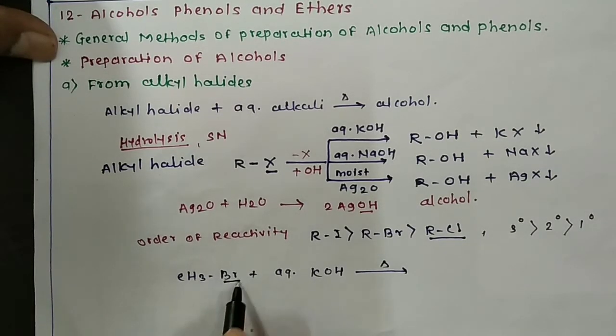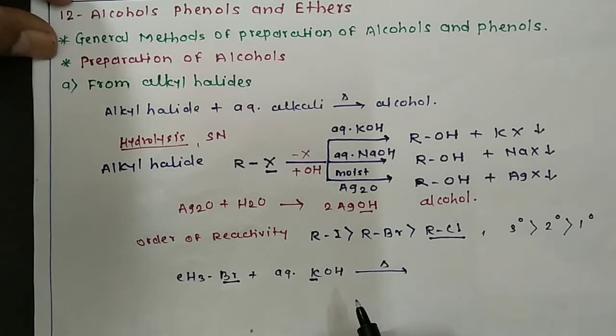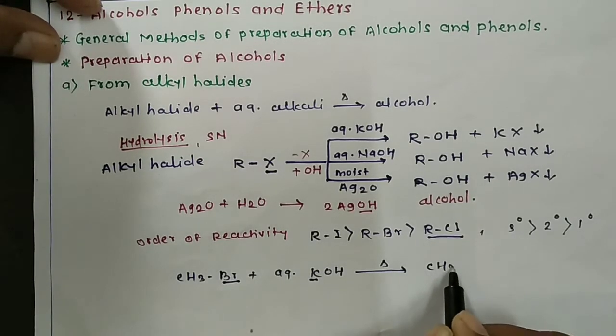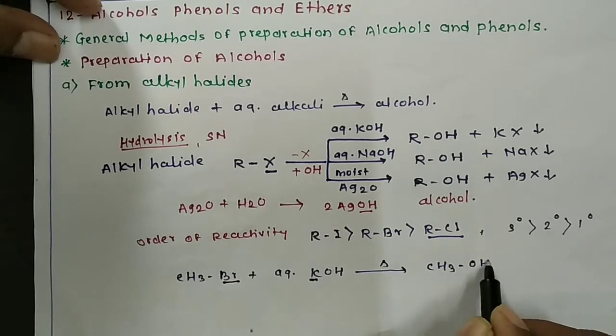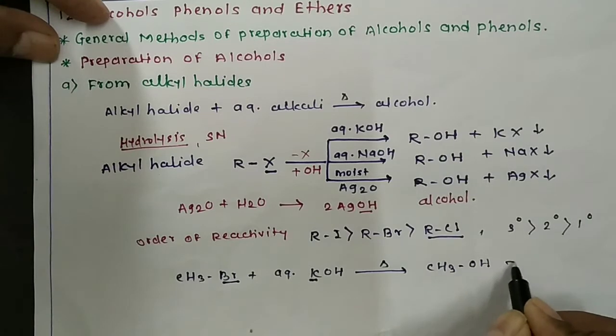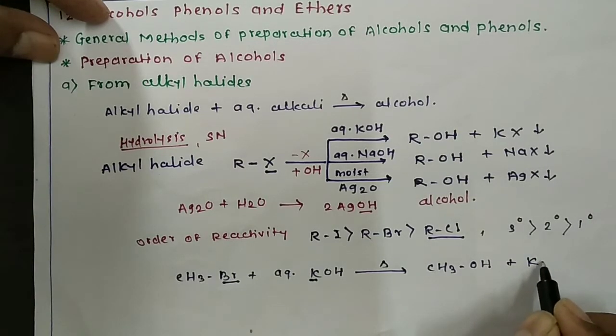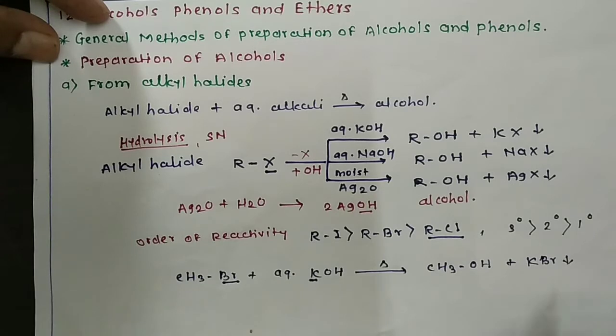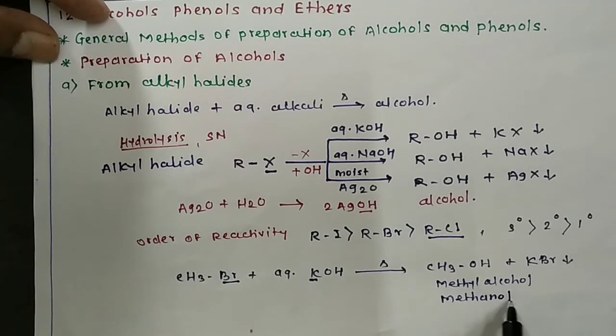The bromine atom from this methyl bromide and the potassium atom from this aqueous KOH will combine with each other, and the remaining group, that is the methyl group, forms a bond with the OH group from this potassium hydroxide, and the byproduct is a precipitate of potassium bromide. So we get here alcohol as methyl alcohol, or its IUPAC name is methanol.